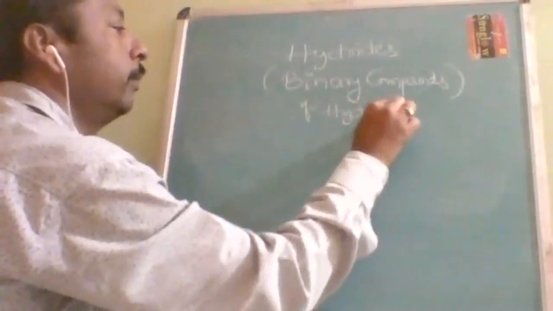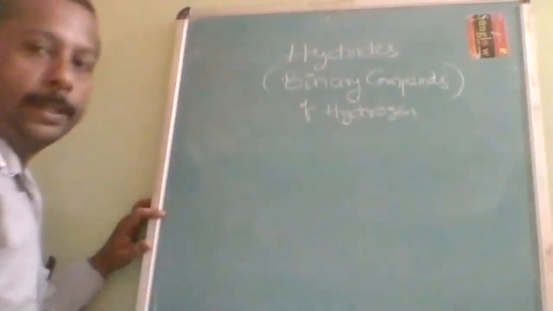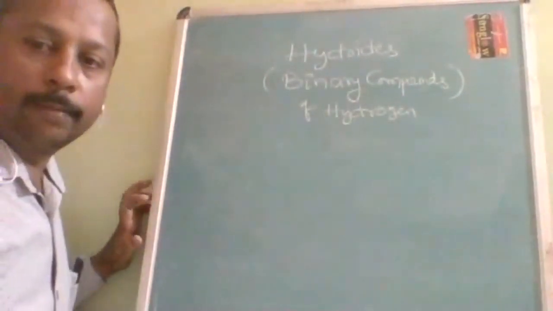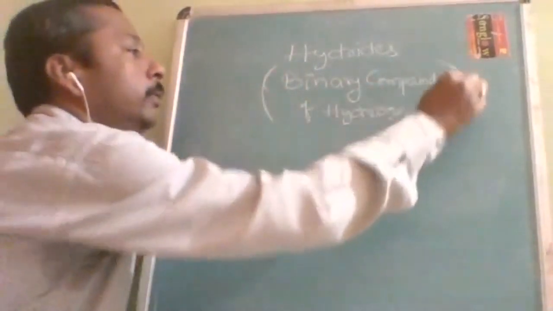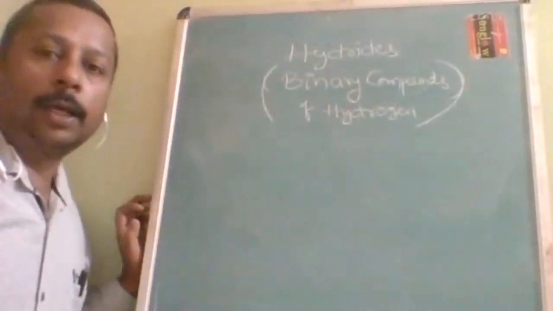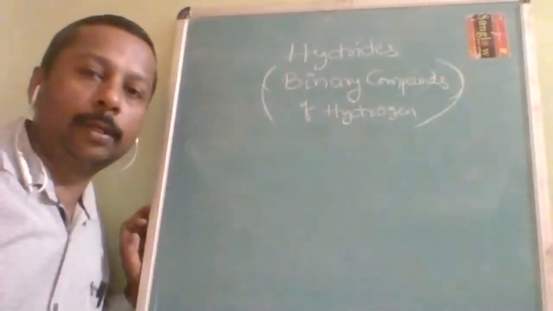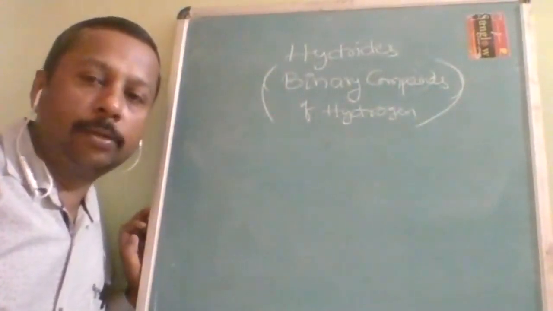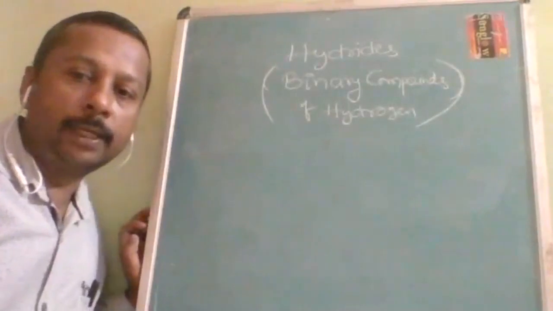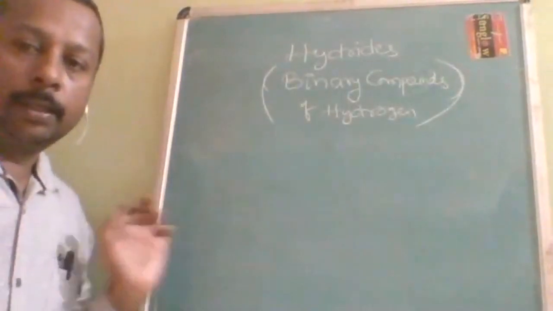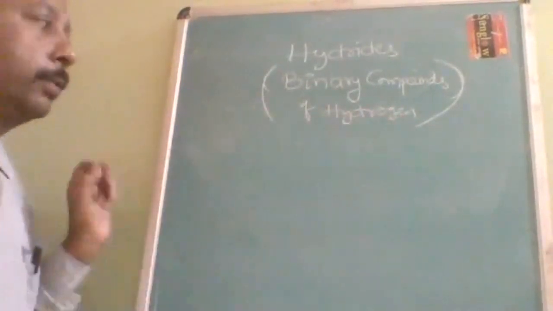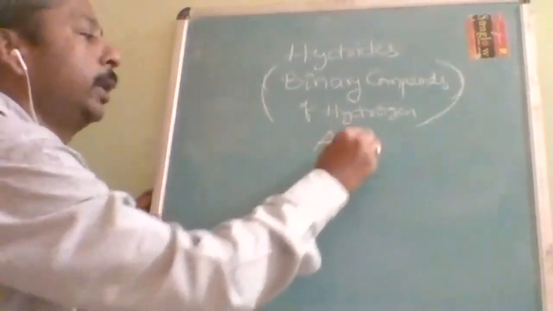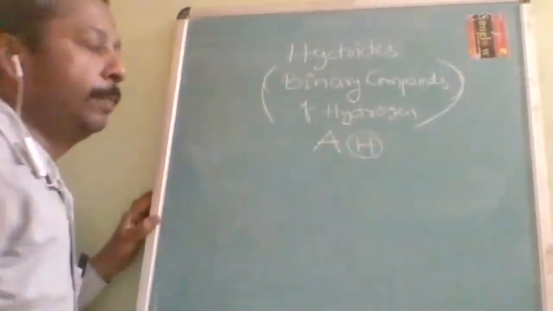Binary means there should be only two types of element, and one of them should be hydrogen.